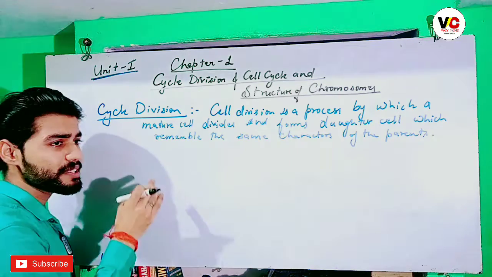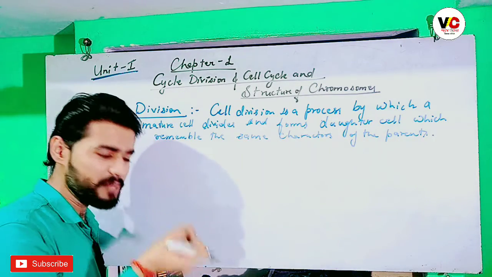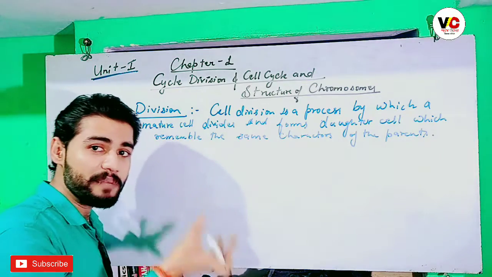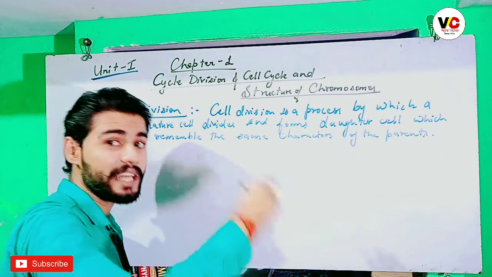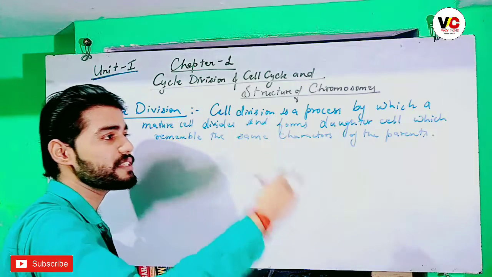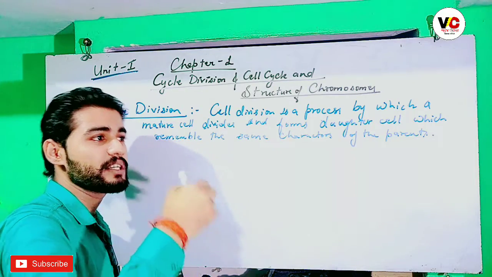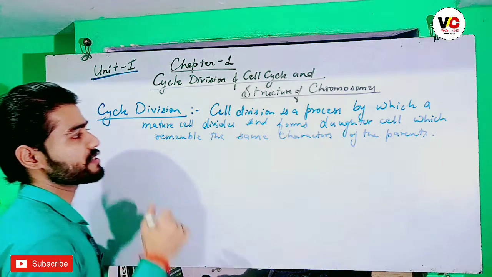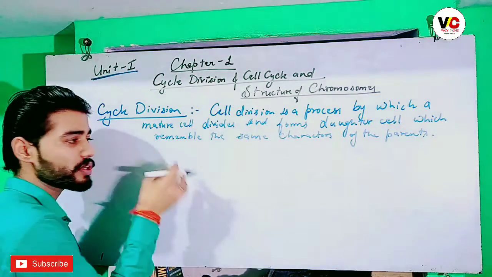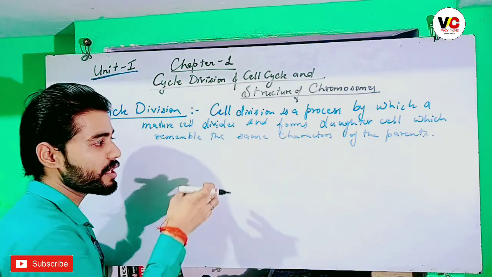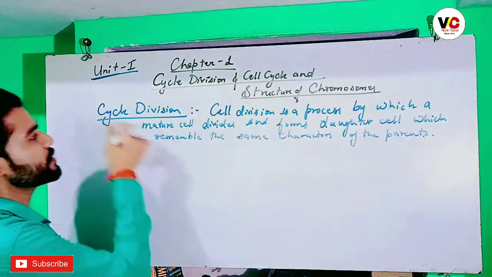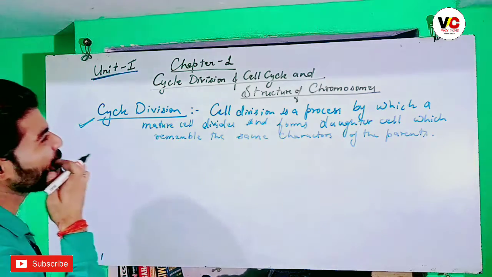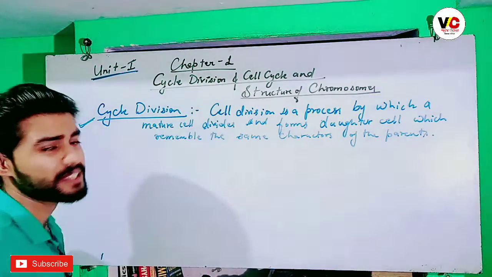So what is cell division? Cell division is the process in which the cells are dividing. Firstly they divide, passing the same hereditary characters, chromosomes, genes, or information of the parents to their daughter cells. That process, by which mature cells are formed, is known as cell division. And we are going to study the next topic, the cell cycle.